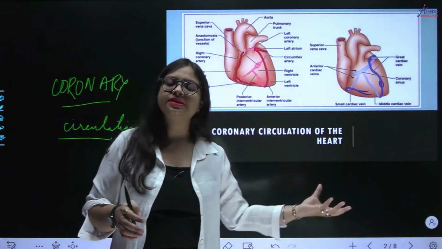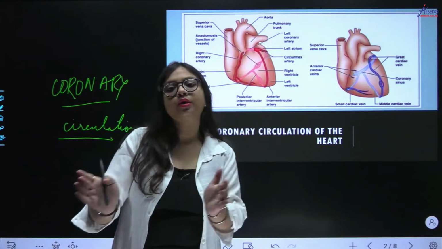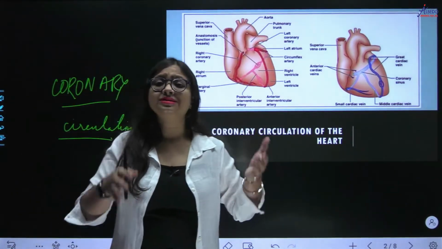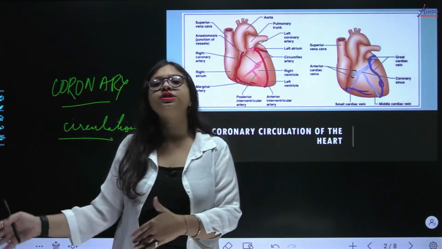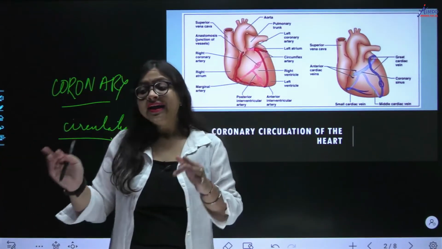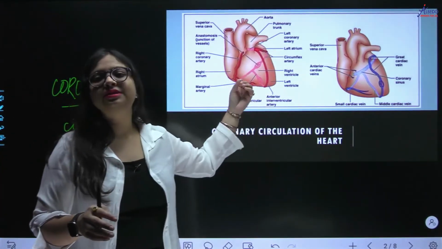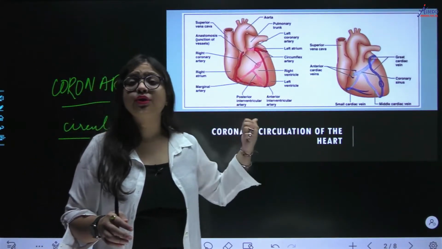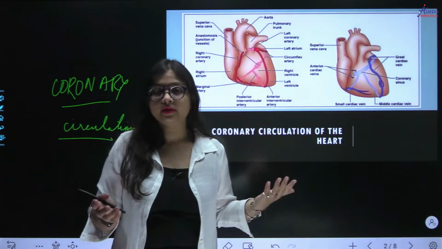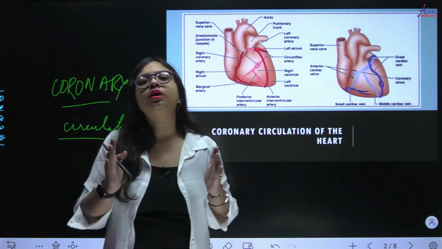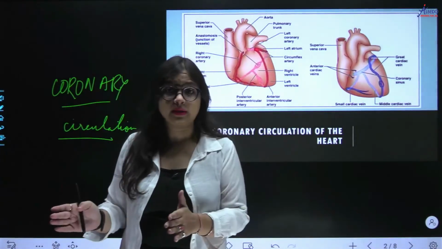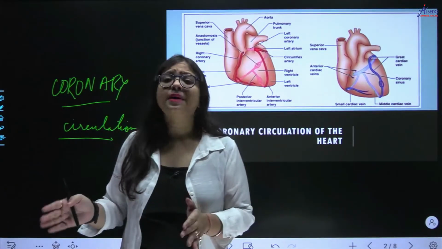That means if I am saying cardiac muscle fibers, I am talking about the heart, right? So why is the heart very important? Because it is responsible for pumping oxygenated blood to the whole of your body. If the heart itself does not get enough oxygen, will it be able to pump blood to your whole body? No, right? So first of all, you need to complete the oxygen demand of your heart, because your heart can only respire aerobically, not anaerobically, right?